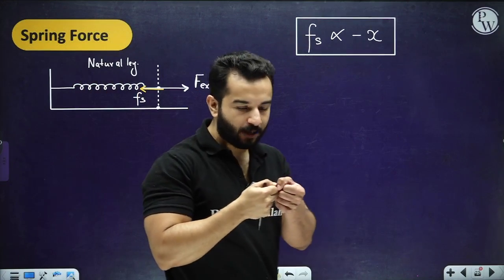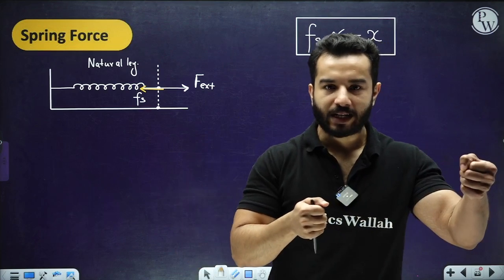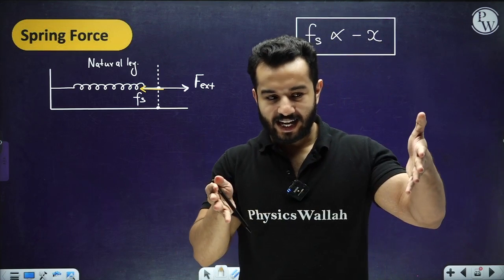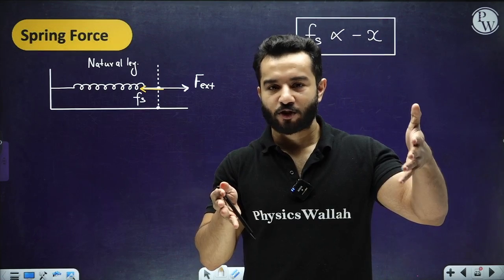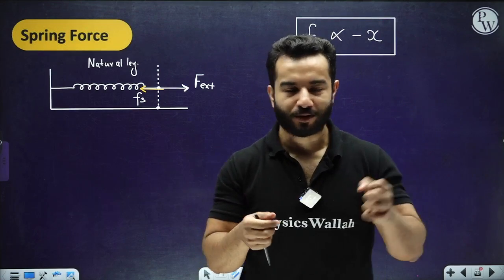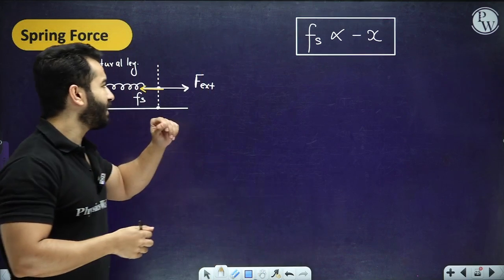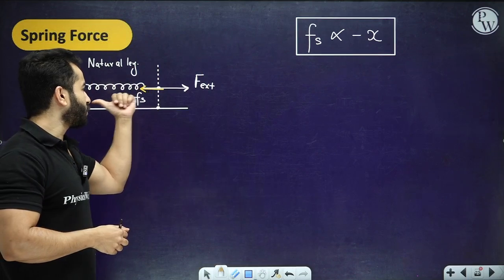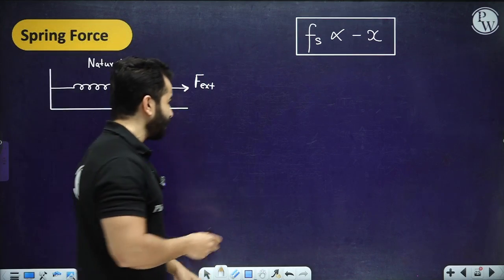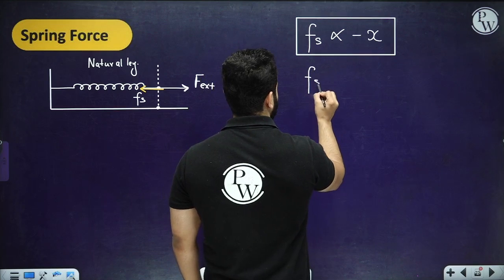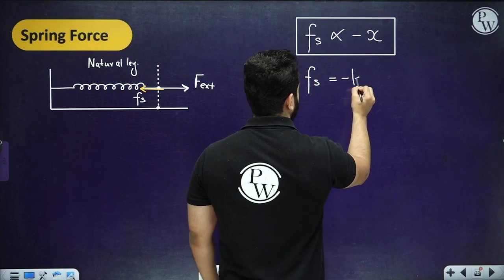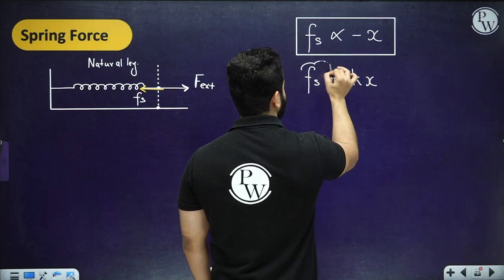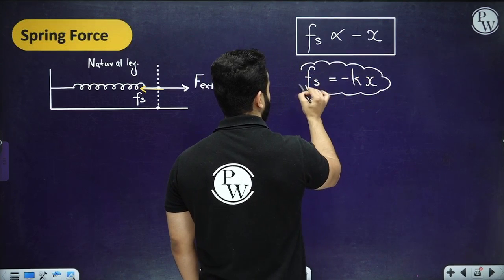If you keep on elongating a spring, the greater the x is, the larger the spring force you experience, right? And why negative direction? Because if this is the direction of displacement, then in the opposite direction to that the spring force will act, and k can be called the spring constant.